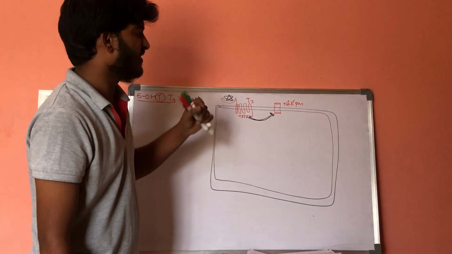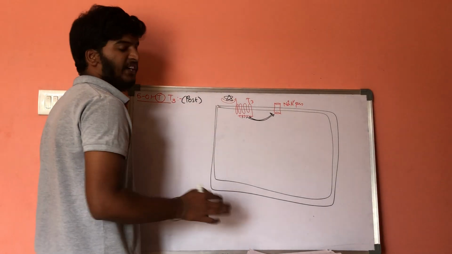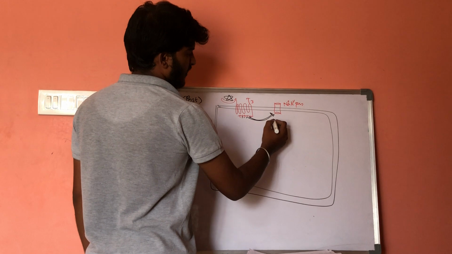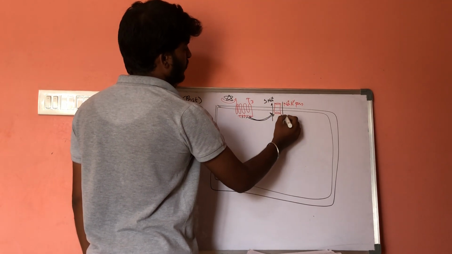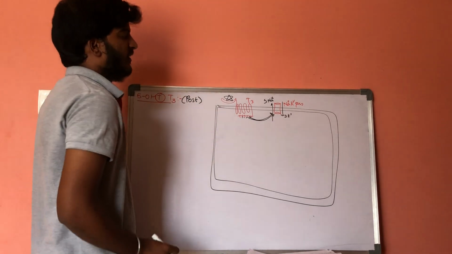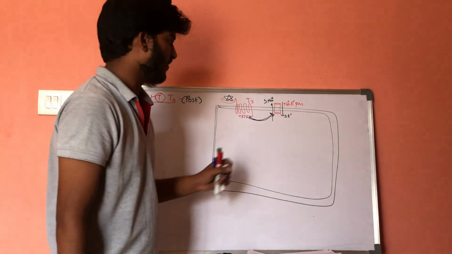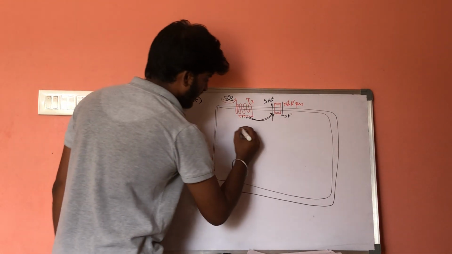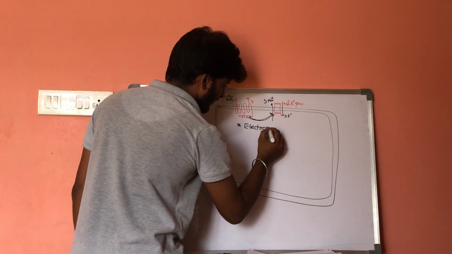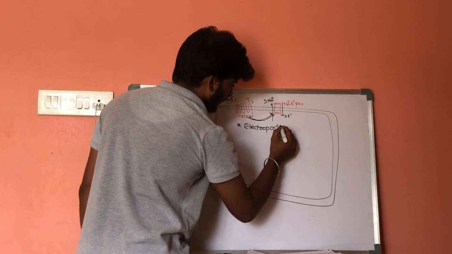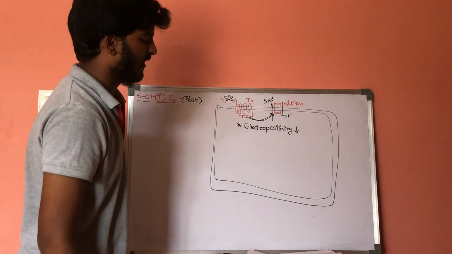If sodium potassium ATPase is activated, there will be efflux of sodium ions, 3 sodium ions out and 2 potassium ions in. Now if there is excessive loss of sodium ions, electropositivity within the cell will get decreased.